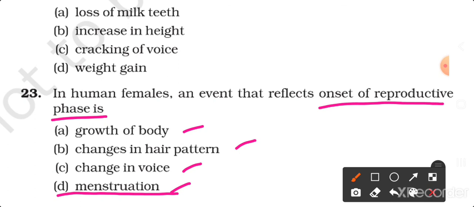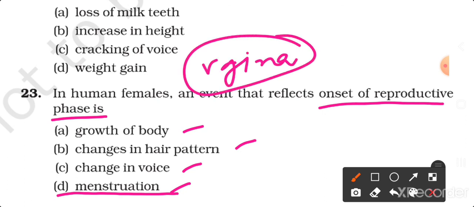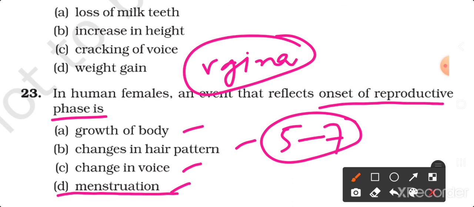is marked by the discharge of endometrial lining. Endometrial lining, that is the internal lining of the uterus, and the unfertilized egg, are discharged through the vagina during menstruation, and menstruation lasts or continues for 5 to 7 days. So this menstruation occurs every month in the life of a female, and it starts at the puberty. So menstruation is the onset of reproductive phase in human females.